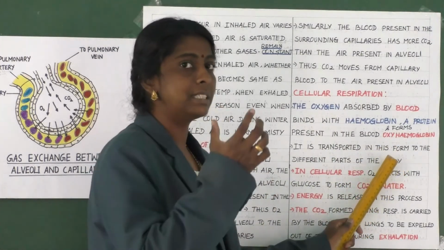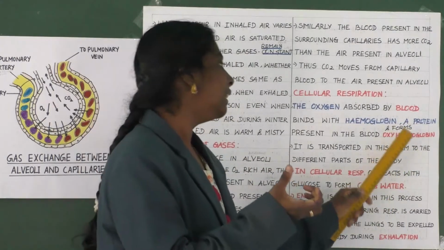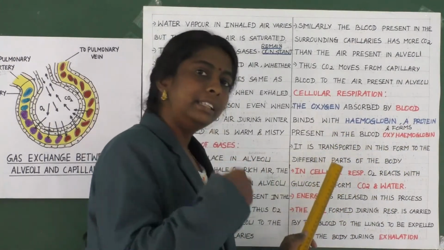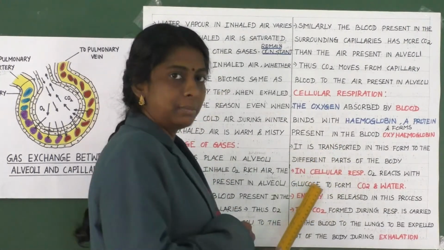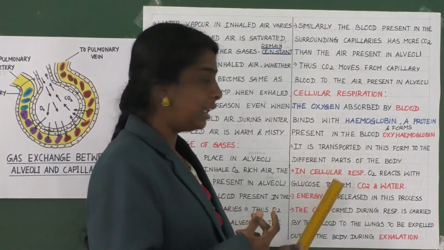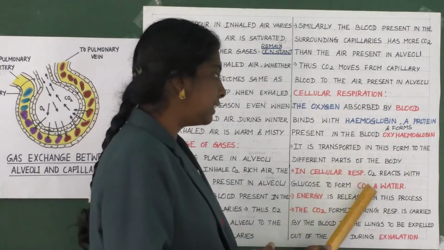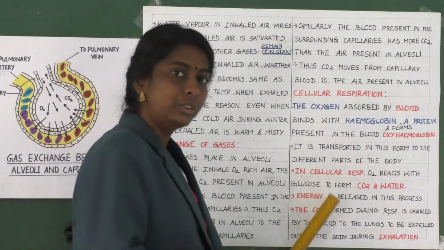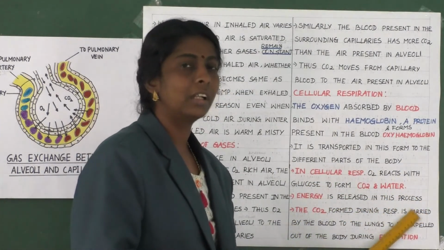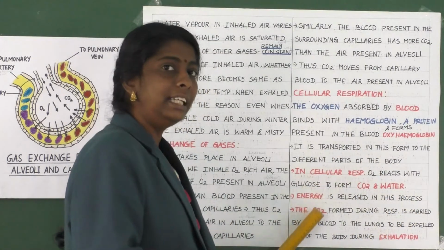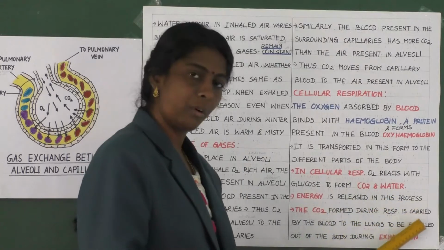So the oxygen which is mixed with hemoglobin, together said to be oxyhemoglobin, is transported to the different parts of the body. Clear? In cellular respiration, what happens generally? Oxygen reacts with glucose to form carbon dioxide and water. Is it not? Along with that, energy is also released in this process.